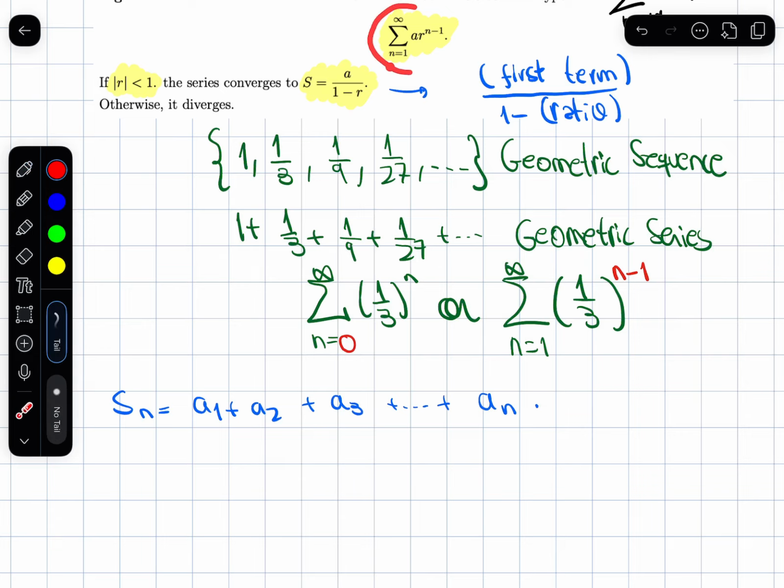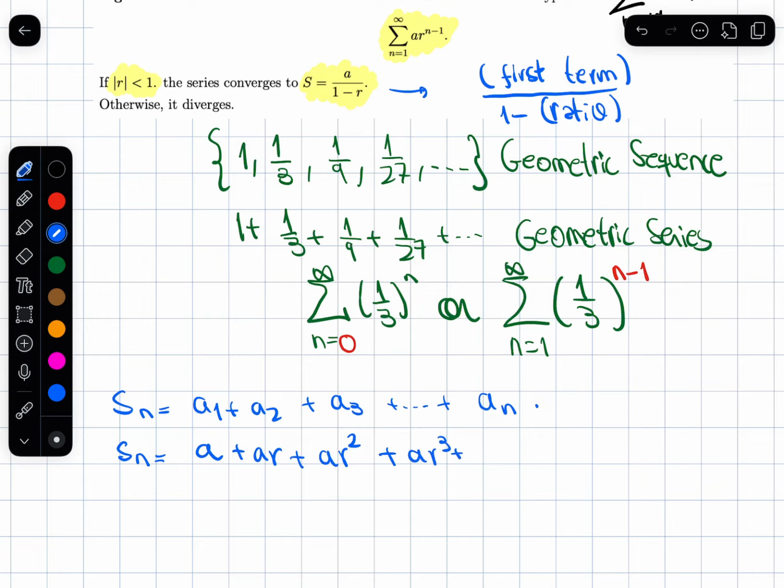But if you remember that the series is geometric, when I plug in n equals 1, I get r to the power 0. So there's no r's in this, but then there's an r in here, there's r squared, and then there's an r cubed, and so on. The last term being a r to the power n minus 1. So that's an equation that I'll save, the second equation.